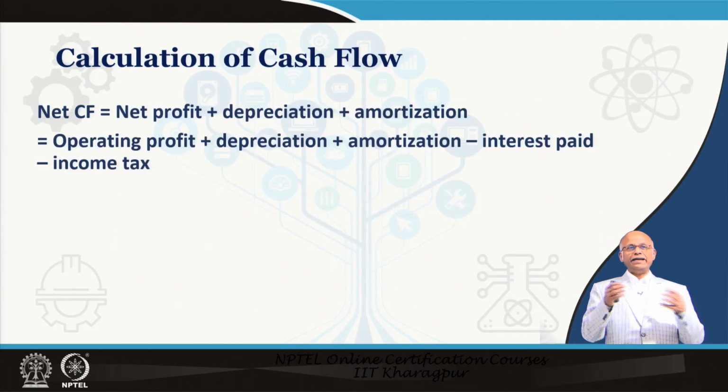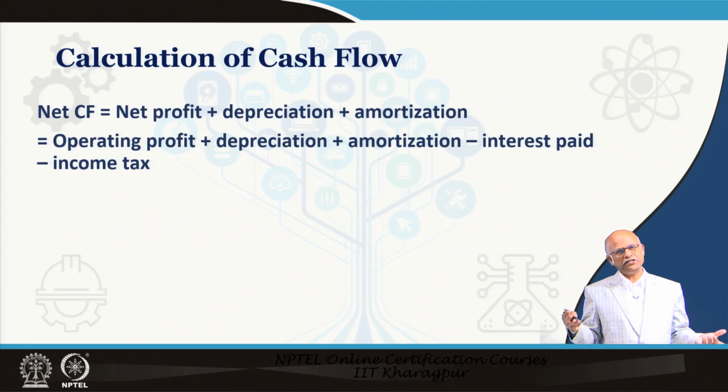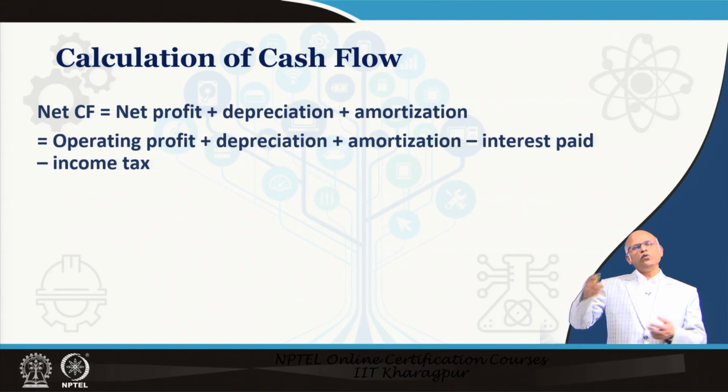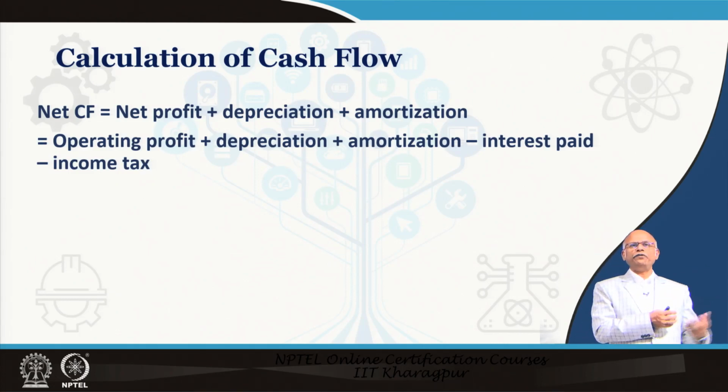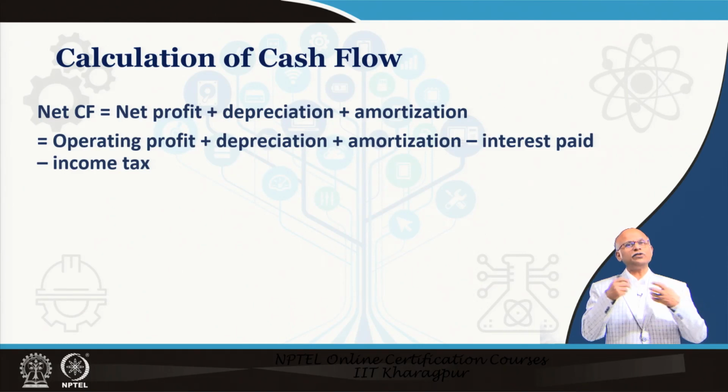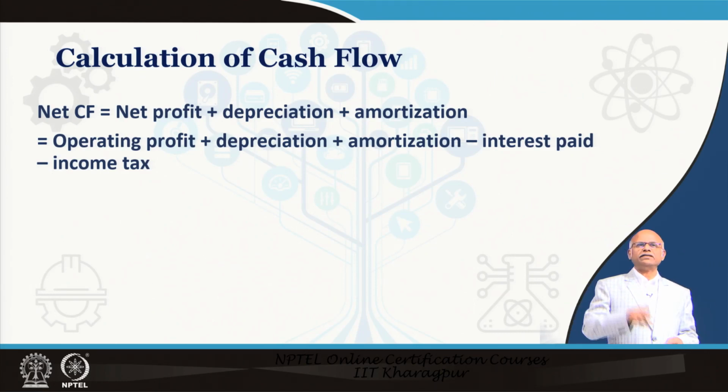Calculation of cash flow. Net cash flow is equal to net profit plus depreciation plus amortization. Look, in other words, if you start from operating profit, it includes depreciation. So, operating profit minus interest paid minus income tax should be the formula, not plus. Operating profit actually reduces depreciation, because operating expenses include depreciation and amortization, but we are looking for profit with depreciation.